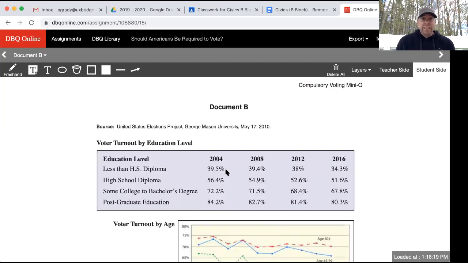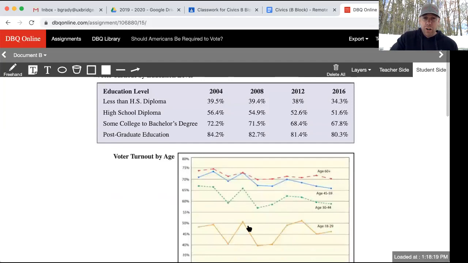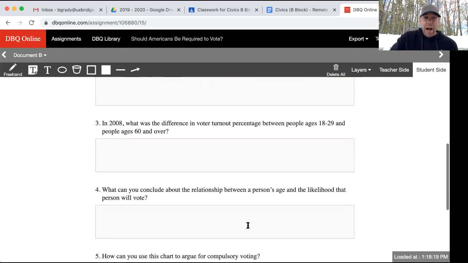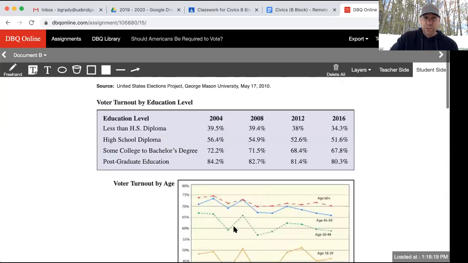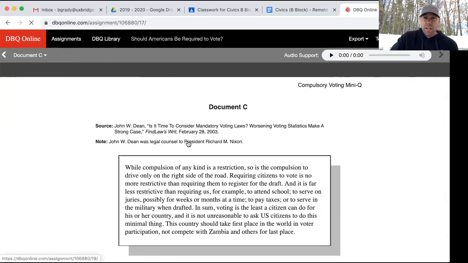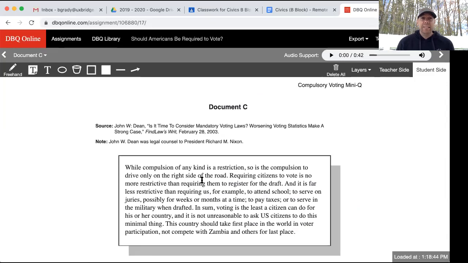Document B is the United States Elections Project from George Mason University in May of 2010. And it looks at voter turnout by education level over a 12-year period here. Okay, there's a chart as well. And then you have six questions to answer for document B. Document C, our source is John W. Dean.